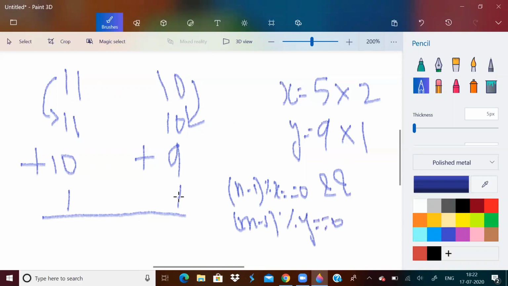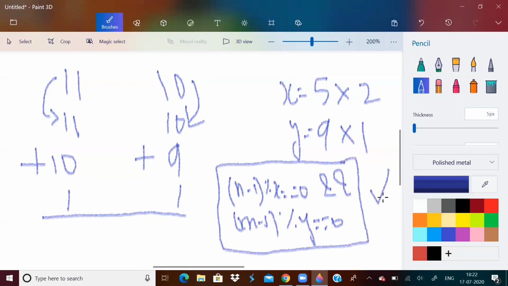M minus 1, 10 minus 1, 9 mod 9 is 0. If these two conditions are satisfied, then yes. I hope this is clear.